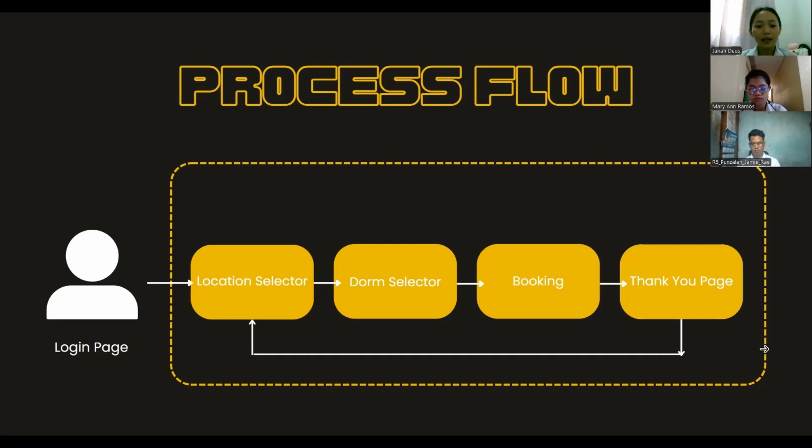One notable aspect of our process flow is its flexibility. As shown by the process flow, users can navigate back to the previous stages if they need to modify their choices. From the thank you page, users can return to the location selector or dorm selector to make changes or initiate new bookings, enhancing the user experience by providing ease of navigation.